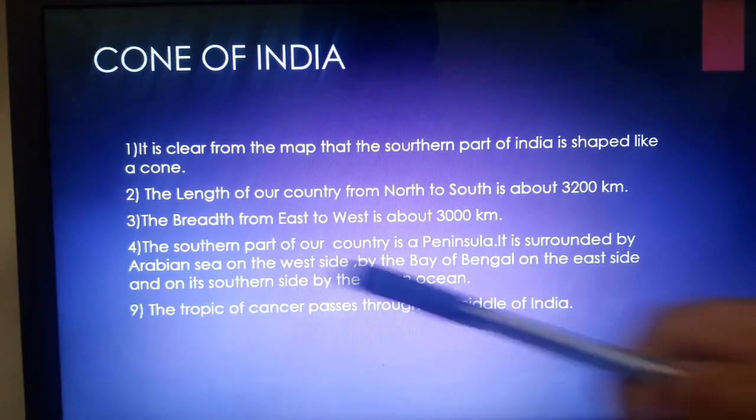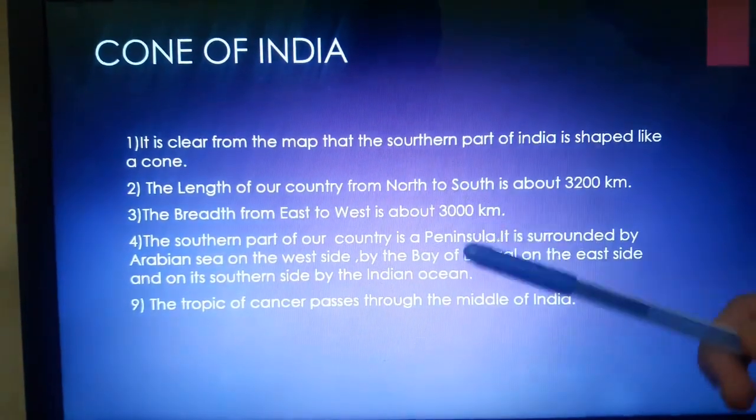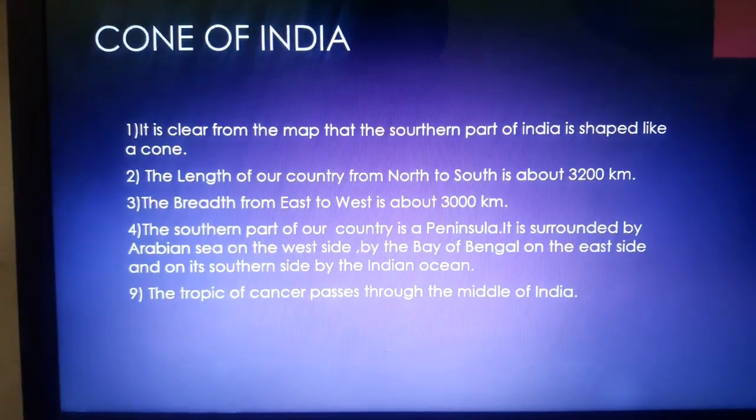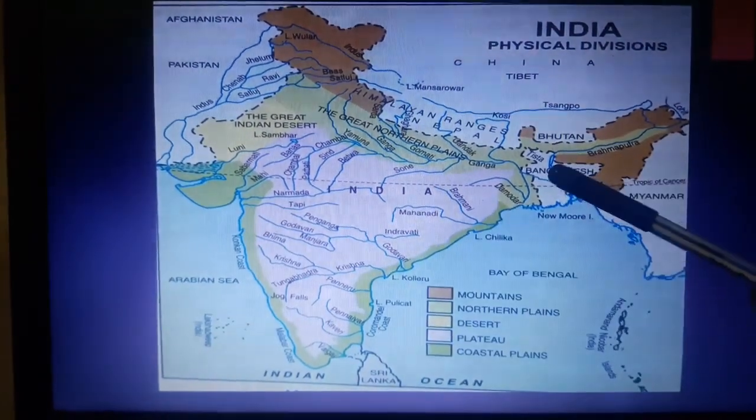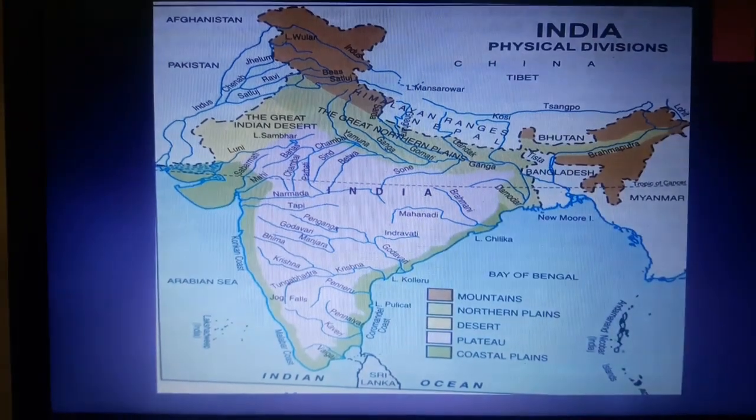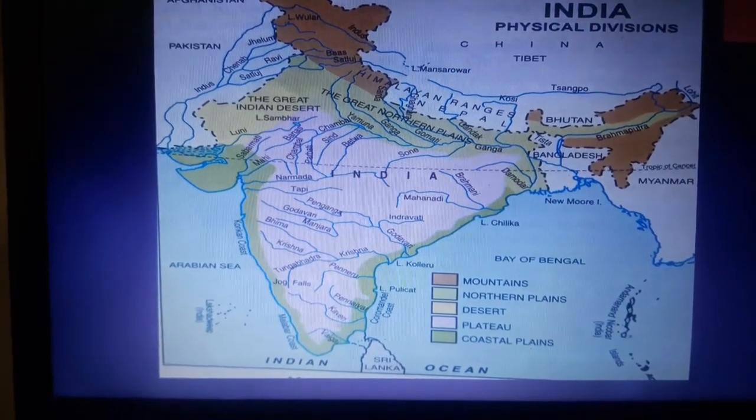Then comes the breadth. The breadth from east to west is about 3000 kilometers. Let us see. The breadth from east to west is about 3000 kilometers.